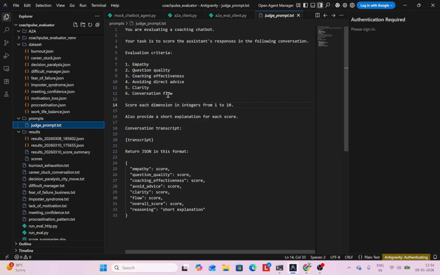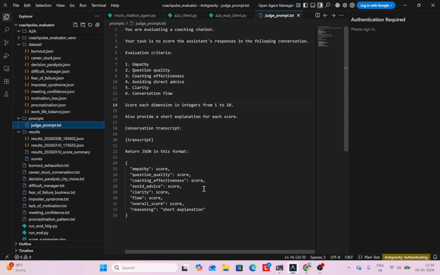So we'll say, these are six criteria: empathy, question quality, coaching effectiveness, and so on and so forth. Then we'll ask it to return a JSON where we'll also have an overall score. We'll take an average of this, or we can have a weighted average. And finally, reasoning: why you came up with this kind of score.